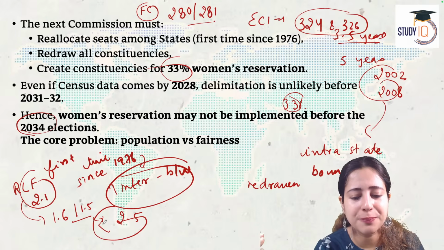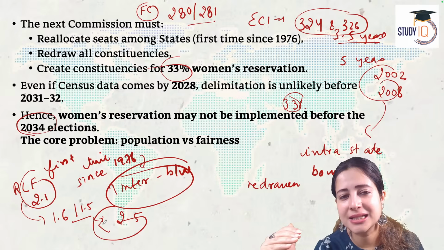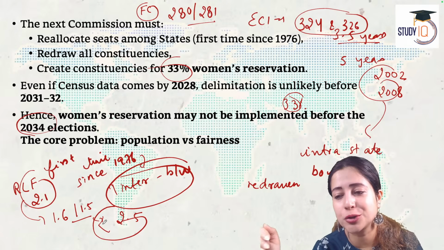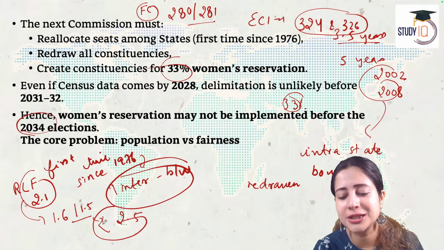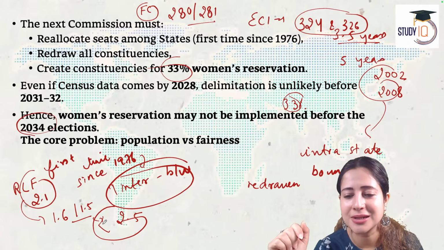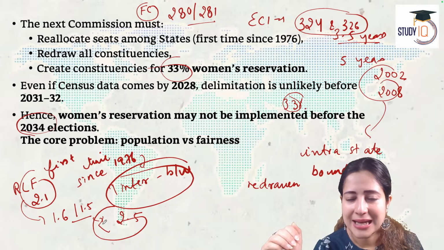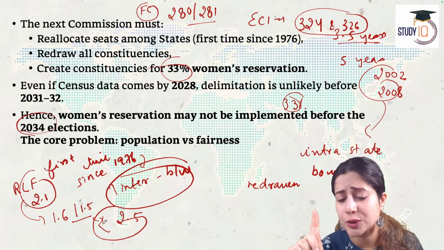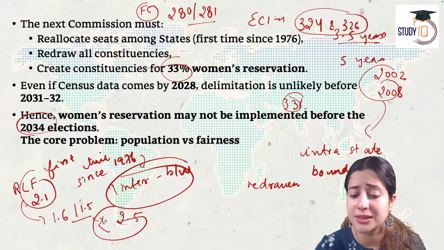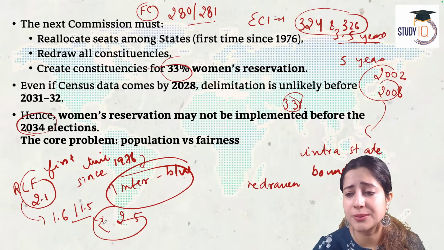And this is a moral paradox. States, instead of getting rewarded for controlling population, are losing their political influence at the level of Lok Sabha. This is the core debate of this article. Now, Mr. Amit Shah had said in 2025 that no South Indian state will ever lose their seat. We will not allow them to suffer.